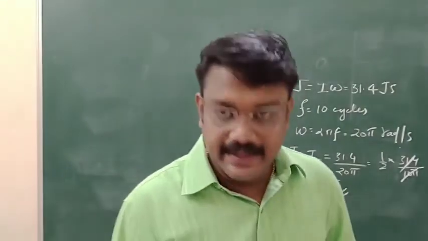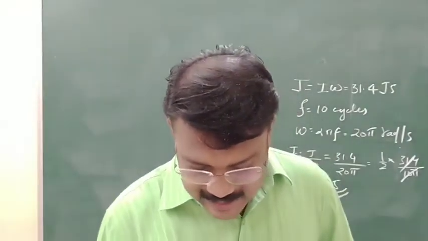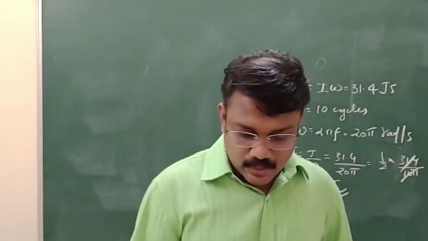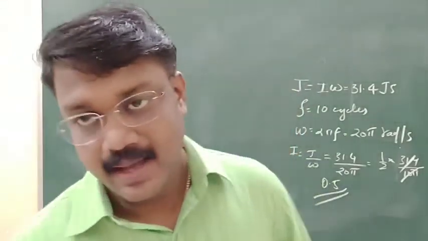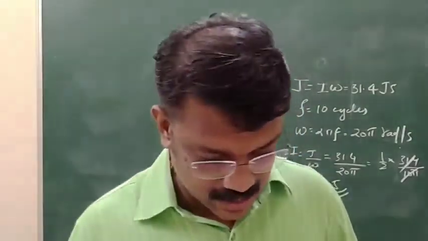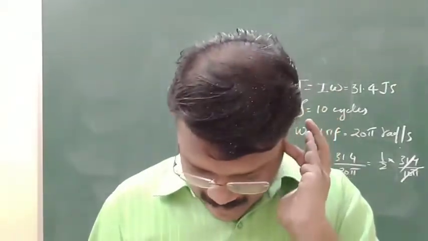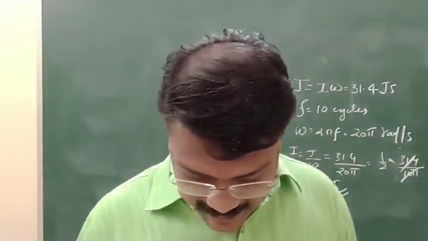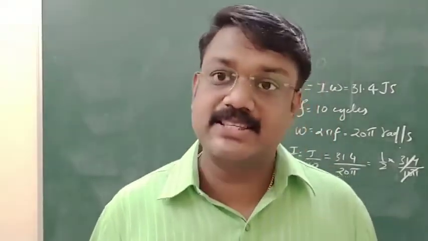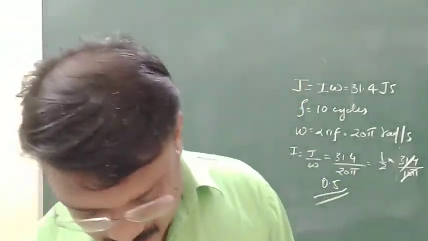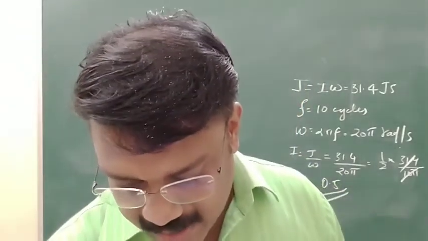Then question number 18. A wheel is rotating at a rate of 1000 rotations per minute. I already told you, 1000 rotations per minute, that is only the frequency F. And its kinetic energy of rotation is 10 to the power 6 joules. Determine the moment of inertia.